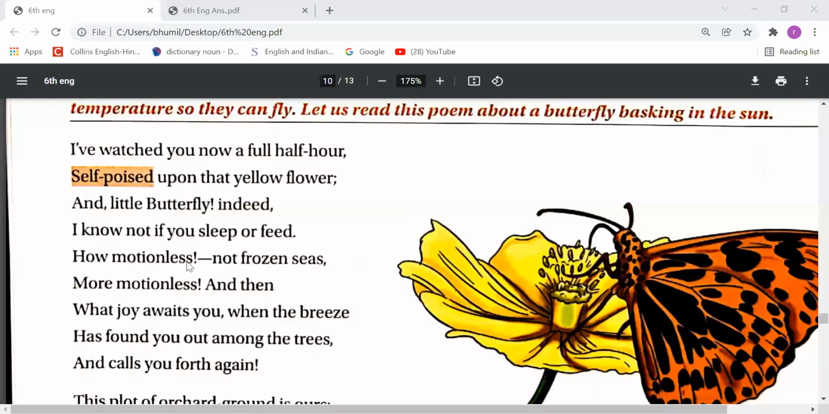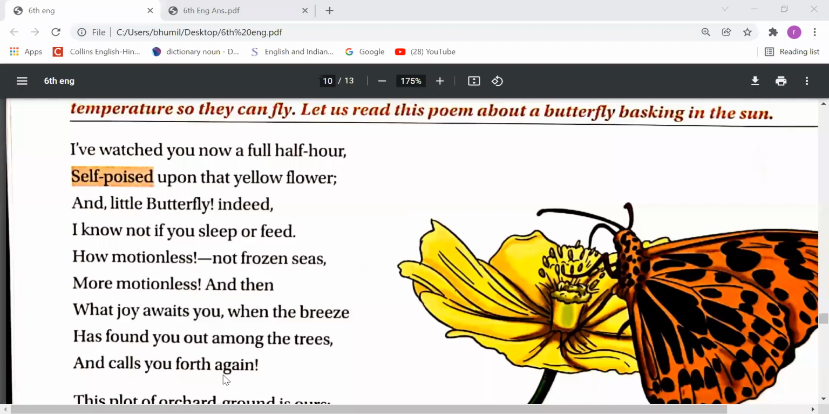How motionless, not frozen seas, more motionless, and then what joy awaits you when the breeze has found you out among the trees and calls you forth again. In these lines, the author says that you were completely motionless. There was no tiny movement. You were just sitting there.